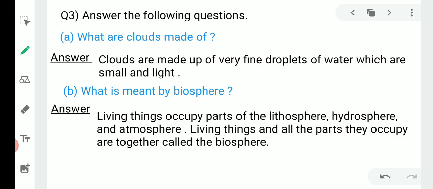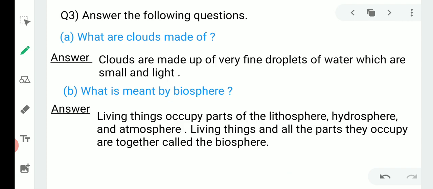Third question is, answer the following questions, in which first one is, what are clouds made of? Answer: clouds are made up of very fine droplets of water, which are small and light, which means the clouds are made up of small or tiny water droplets, which are not very heavy, which are light in their weight.